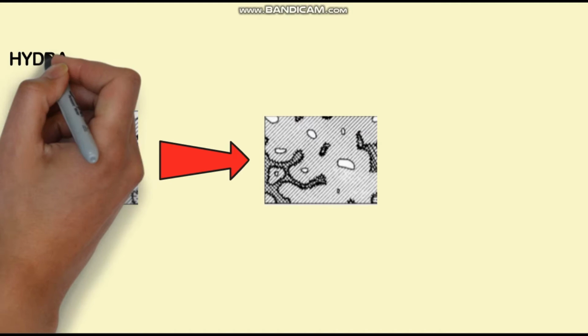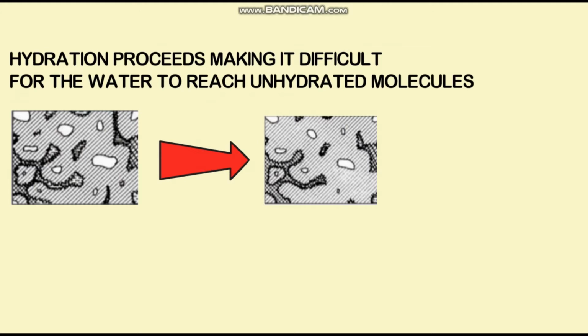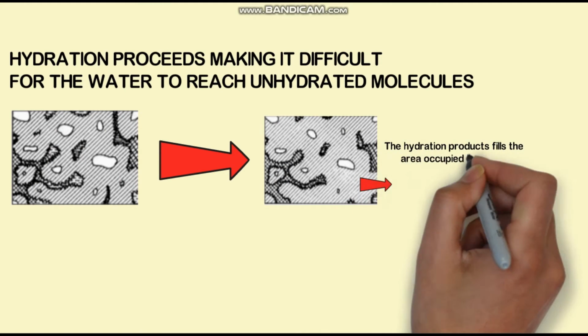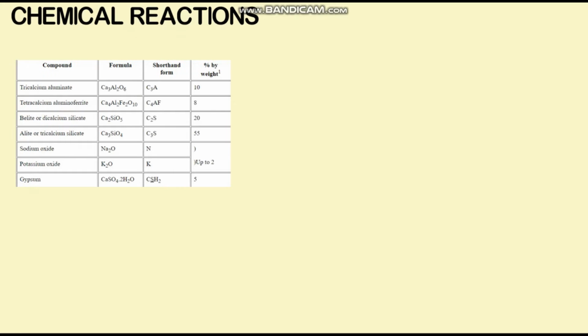As hydration proceeds, it becomes difficult for water to reach the unhydrated nucleus, thus reducing the rate of hydration. You can see in the figure it is getting denser and denser, and the cement particle is getting smaller and smaller. The hydration products fill the areas occupied by water. This goes on for a long period till the unhydrated cement and water molecules are left.